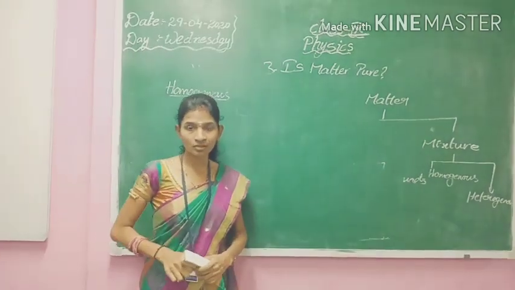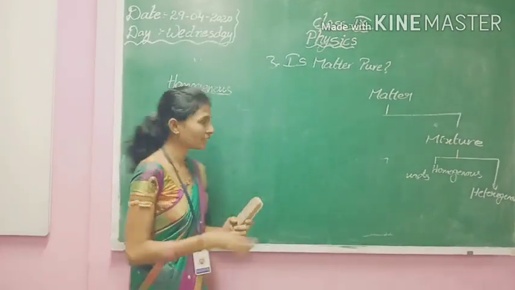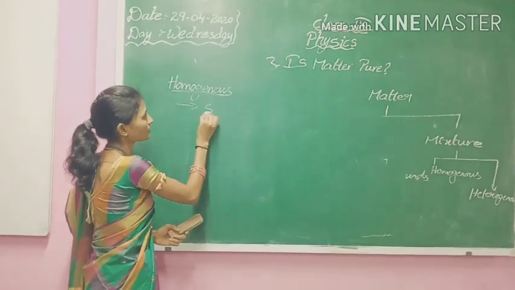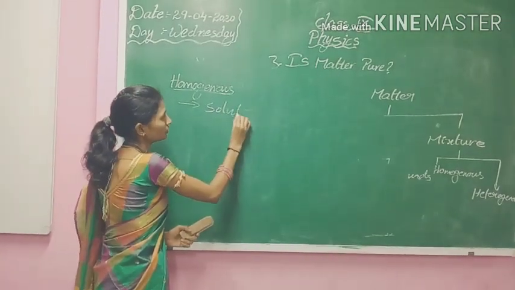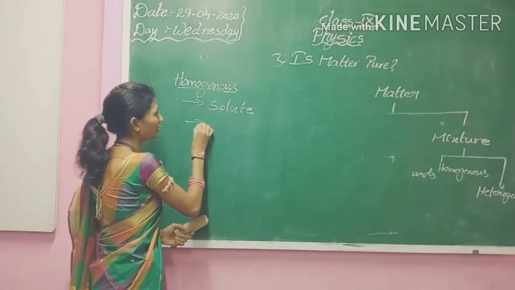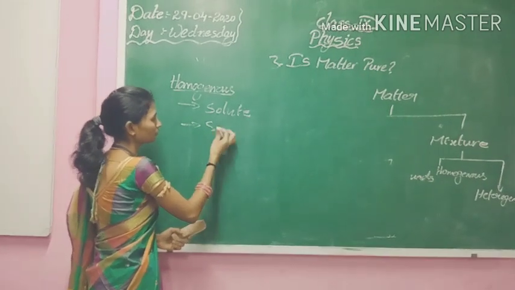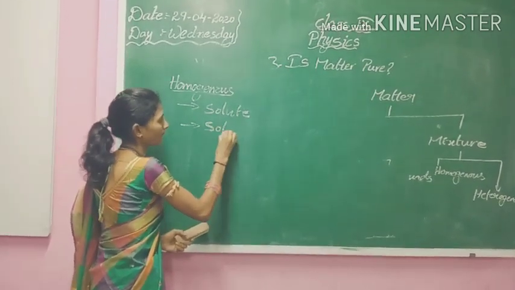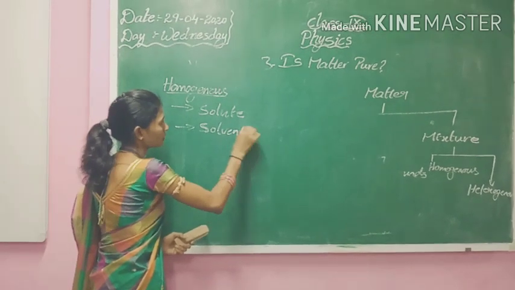Homogeneous mixtures consist of two components, mainly known as solute and solvent.